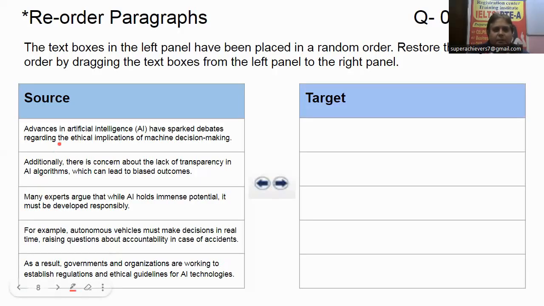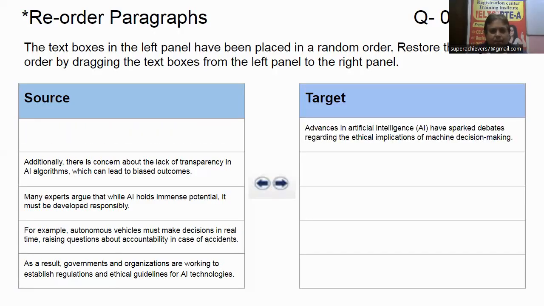So "Advances in artificial intelligence..." looks like an introduction, an introduction of AI, artificial intelligence. So I will choose this introductory purpose statement and drag and drop. Now, again, you remember argument one and two. Let us pick argument one. As per that theory, the third stanza suits: "Many experts argue that while AI holds immense potential." So as per the argument one theory, I will choose this one.